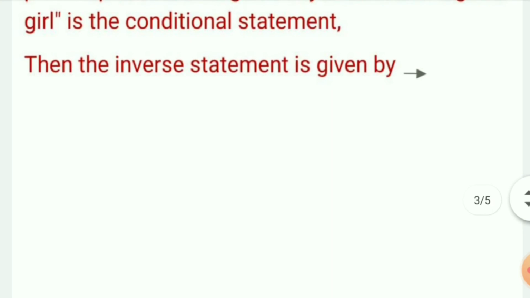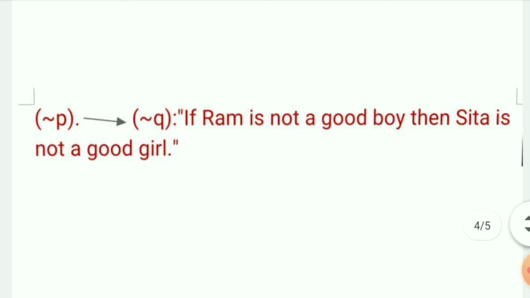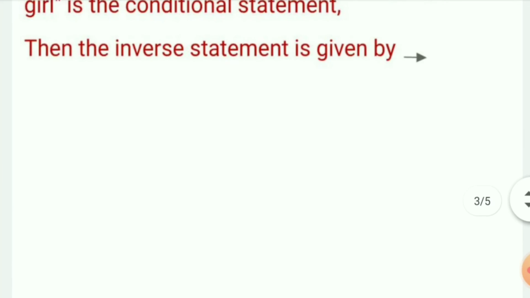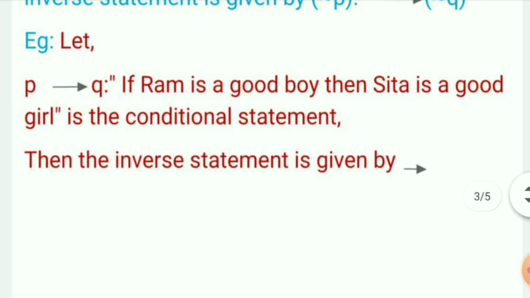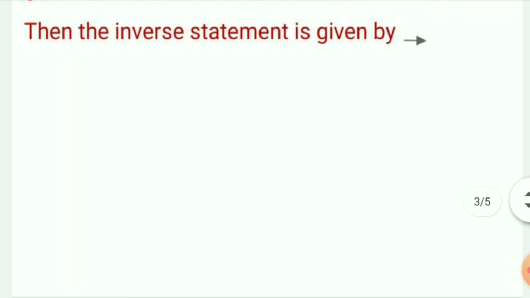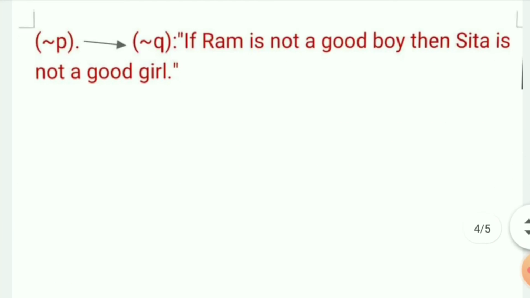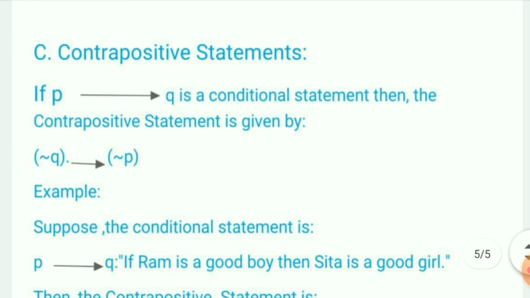Then the inverse statement is: if Ram is not a good boy, then Sita is not a good girl. You see, we are just making negation of the statements P and Q, and then it is called an inverse statement. I think you all now know about the inverse statement. Now we will go for the next statement, which is the contrapositive statement.